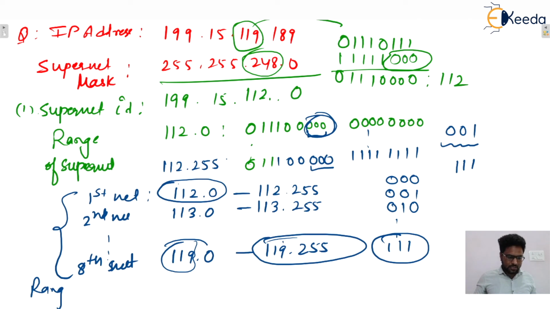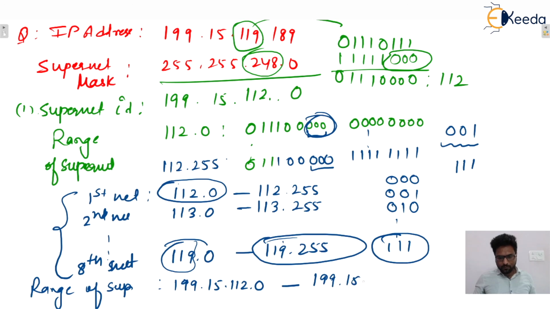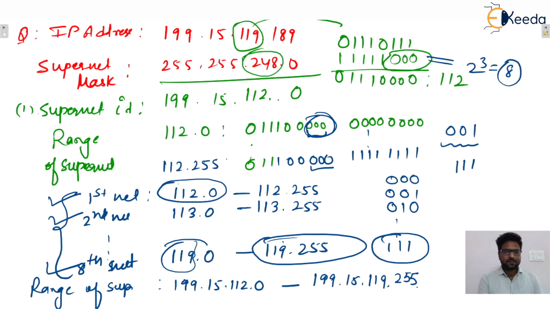So the range of this supernet will be 199.15.112.0 to 199.15.119.255. That is the range. Range means write the first address and the last address. In between these two addresses, all will be host addresses. Here supernet bits are 3, so 2 power 3, 8 networks are joined, these are the 8 networks, 1 2 3 up to 8. So that was the concept of supernet.